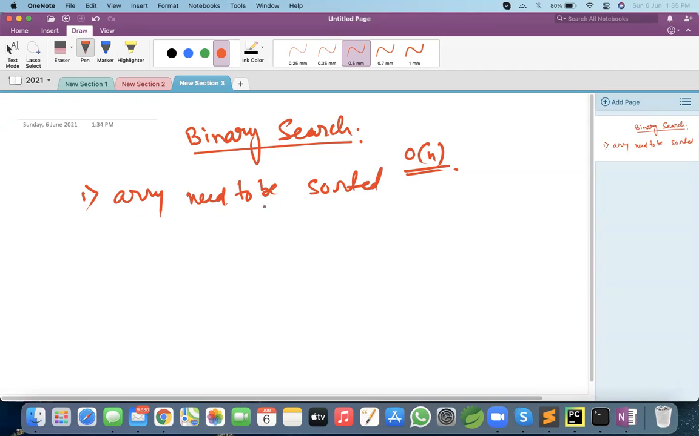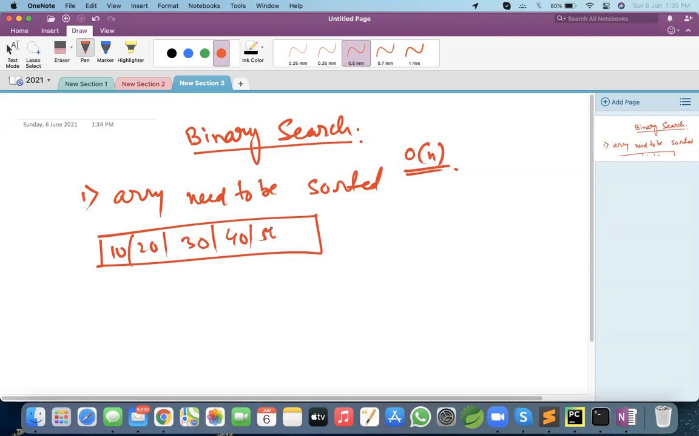Now let's assume I have an array 10, 20, 30, 40, 50, 60. Okay, so this array is sorted. So here we can apply binary search. Can we apply linear search here? Yes, we can. For linear search, it doesn't matter whether the array is sorted or not. But for binary search, it is mandatory for the array to be sorted.